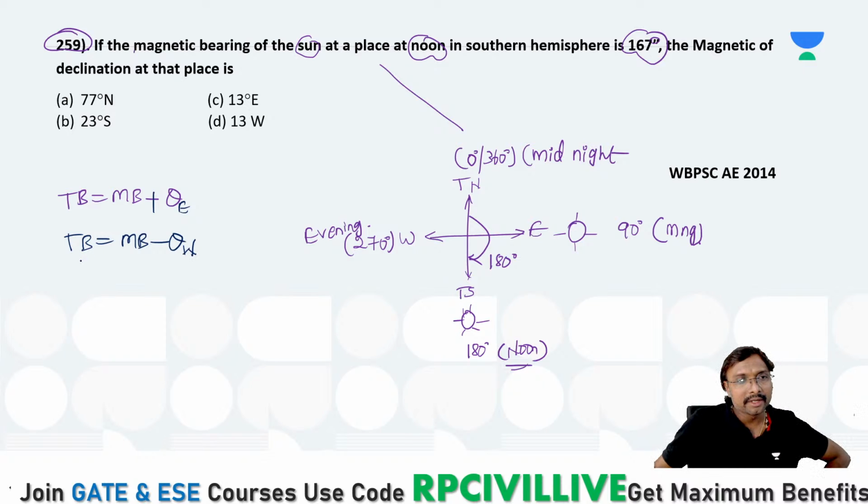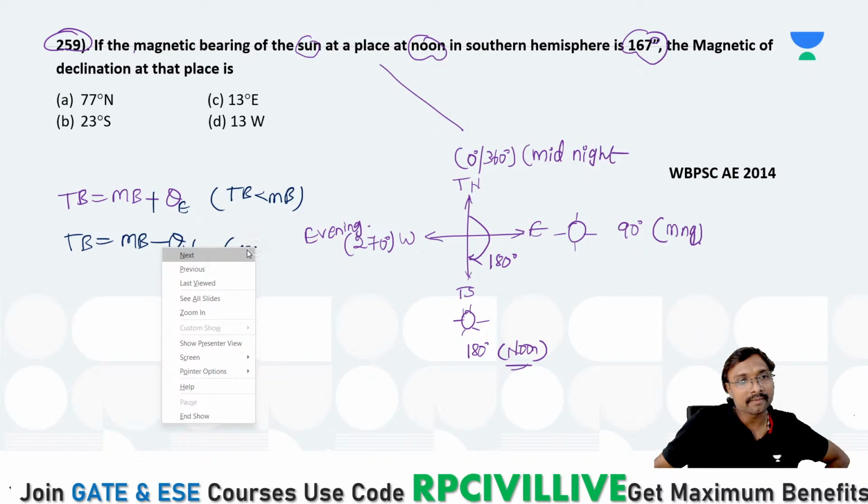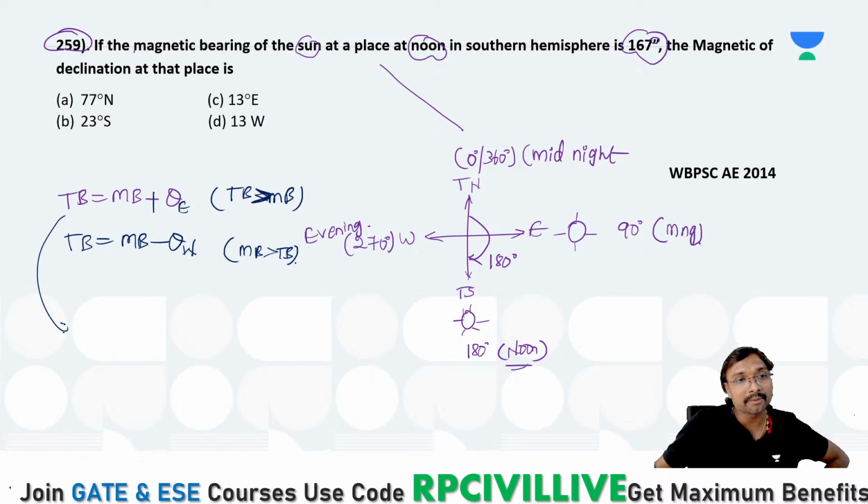So here if you observe, true bearing is lesser than the magnetic bearing. Here, true bearing is greater than the magnetic bearing. Here, in the second one, magnetic bearing is greater than the true bearing, right? But here which one is given? True bearing is 180 degrees, and true bearing being higher is what comes into picture.